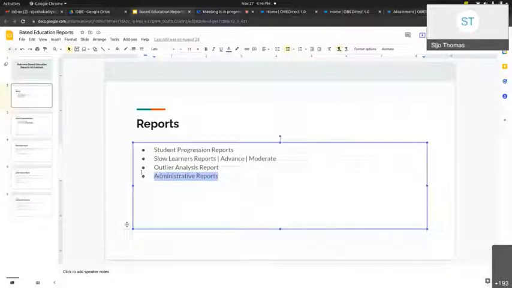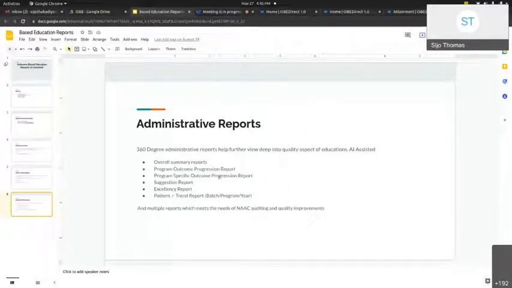Once we are able to get the data from an existing ERP, for example, multiple institutions have ERPs running, suppose we are able to get information from the ERPs regarding their parents' education, their native place, their locality, and other information, suppose their financial references, this will help us generate n number of reports, for example, excellency report, trend report, pattern reports. These are the core, the broader administrative reports available with the system.